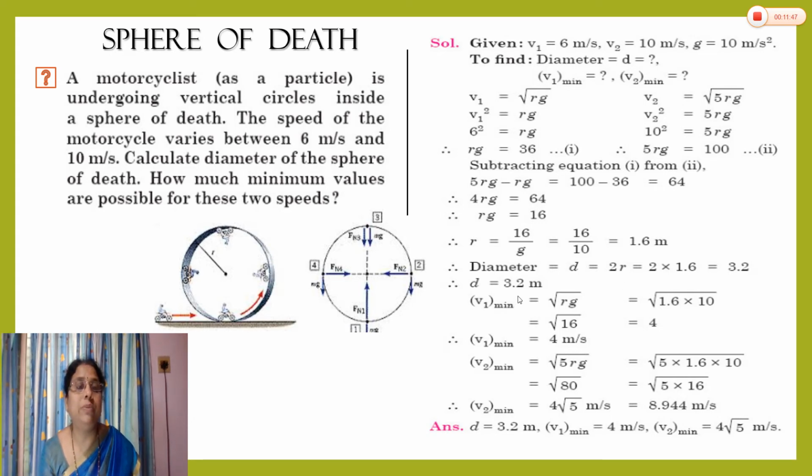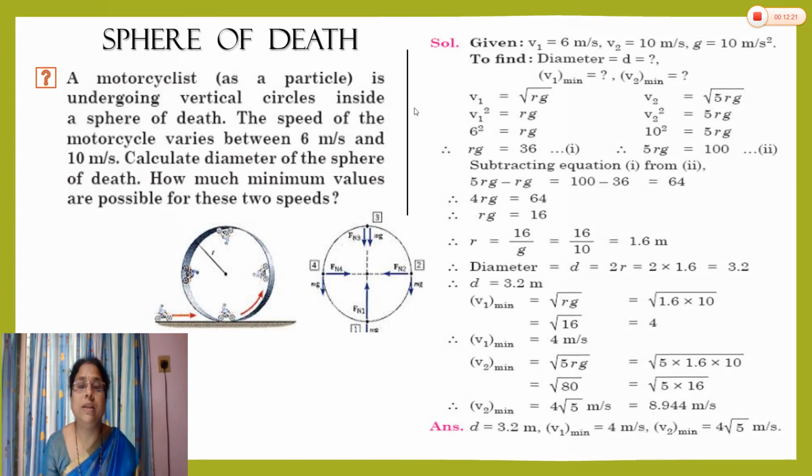See, how much minimum values are possible for these two speeds? Now we can calculate v1 is equal to under root rg. By putting the value of r, we know the value of r, and g is equal to 10, we get the minimum value 4 meter per second. And when we find the minimum value at the lowermost position, we get under root 5 rg, that is 5 into 1.6 into 10, that is 5 into 16, that is 4 root 5 or 8.944 meter per second. Yes, this is the solution of this problem.